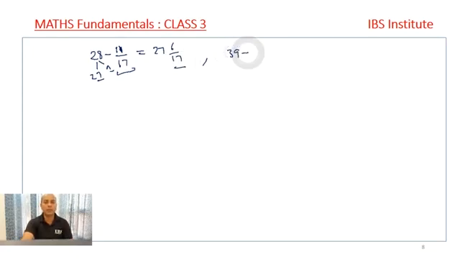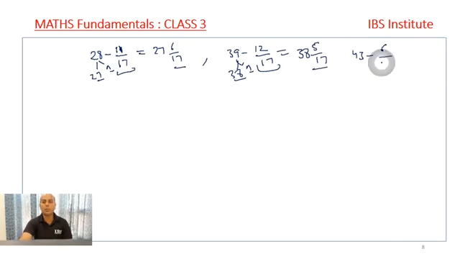Say it is given as 39 minus 12 by 17. I know this 12 by 17 is less than 1, so I take out 1 out of it, remaining is 38. So I write 38, and 1 minus 12 by 17 is 5 by 17. If I get 43 minus 6 upon 19, nothing much I need to do. Simply I take out 1 out of here, rest is 42, and remaining is 13 upon 19. 42, 13 upon 19, this is the answer we get.